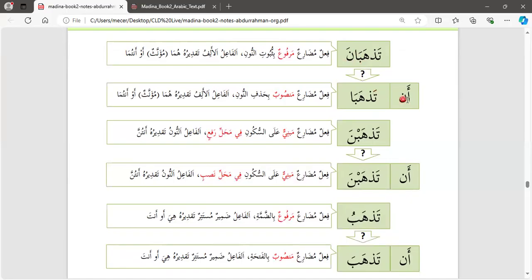Okay. And when we remove nun, we bring an tadhaba: fi'l mudari mansubun bihadhf nun, fa'il الألف تقديره هما مؤنث أو أنتما. So this is it. You remove nun because nun is a mode of marfu'. So we remove it so that the verb itself becomes mansubun.